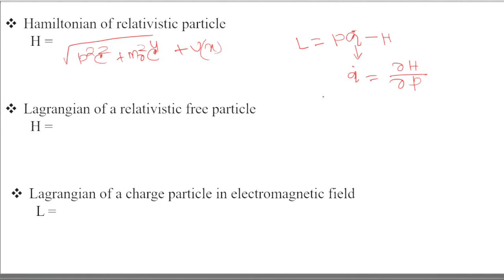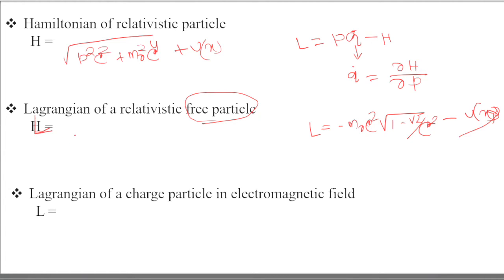Now if it asks about the Lagrangian of a relativistic particle, it is minus m naught c square root under 1 minus v square by c square minus u of x. But if it asks about the free particle, then the potential will be 0. So Lagrangian L will be minus m naught c square root under 1 minus v square by c square.